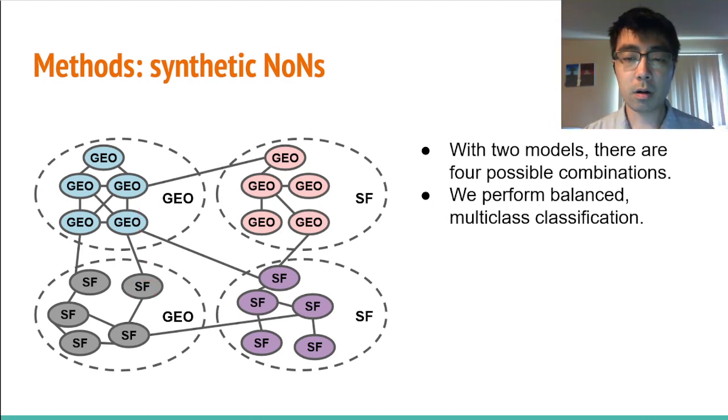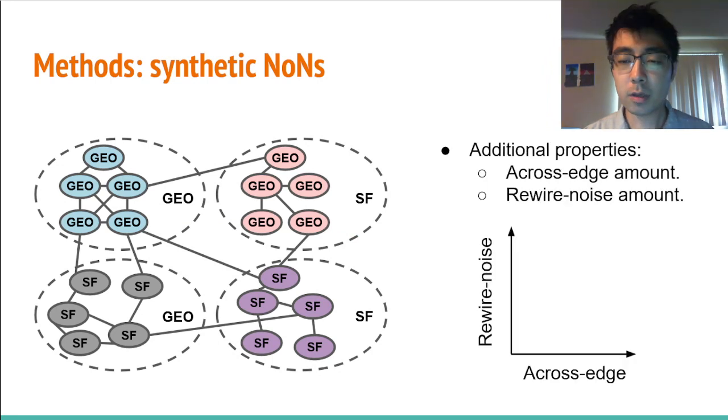With two models, there are four possible combinations of level 1 and level 2. So we label each entity based on these combinations. Because we have four labels with an equal number of entities per label, we perform balanced multi-class classification. We also vary two additional properties, the across-edge amount and the rewire noise amount.